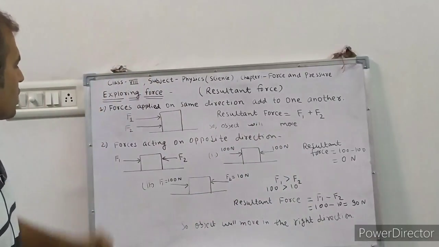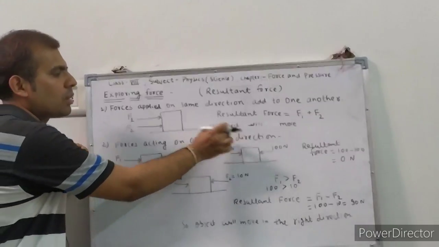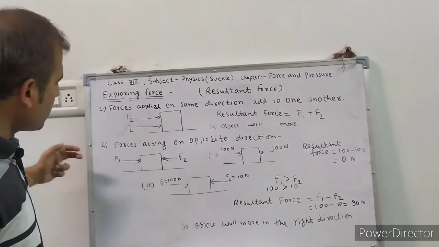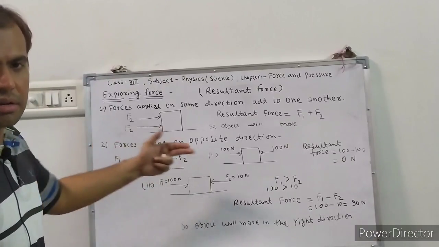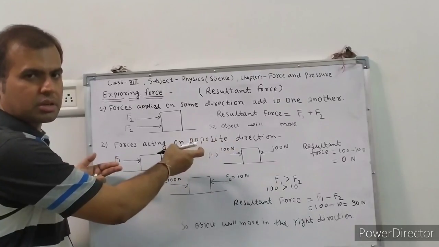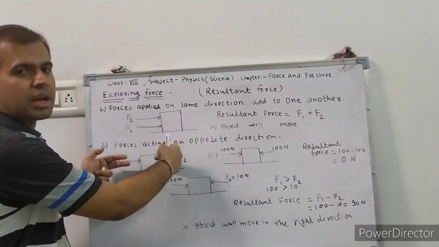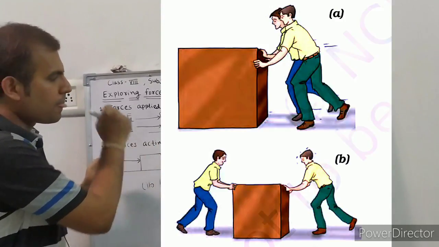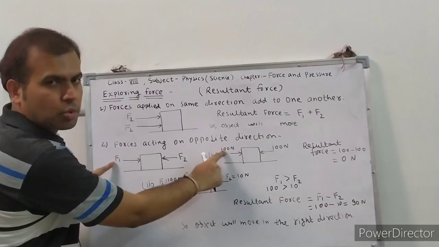Understand? Now second, if forces act in the opposite direction. Now suppose again this is your object, and one person is applying a force in this direction, the right direction, and another person is applying a force in this direction. So F1 and F2, both forces are acting in opposite directions on the same object. Suppose this F1 force is 100 Newton.